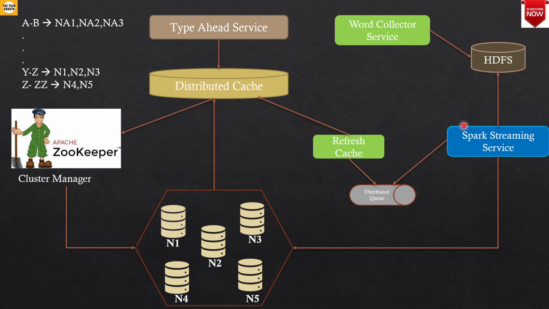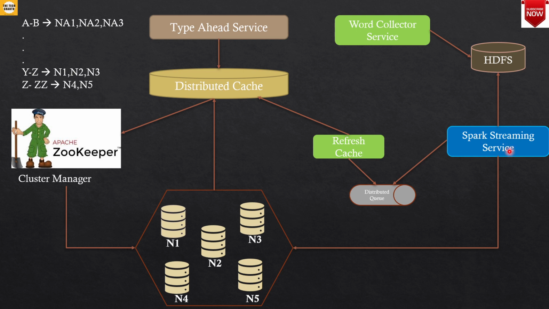So that part can be included as part of this Spark streaming service. And once that part is done, then it can basically create the trie here. The service can rank all those words and it can create the trie as well. And once this trie is created, basically the service can be split into two.